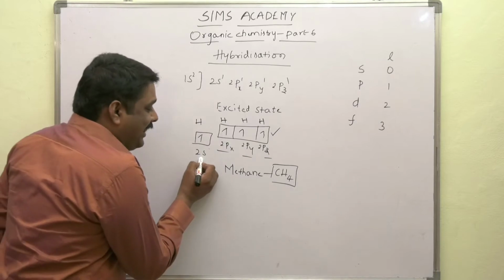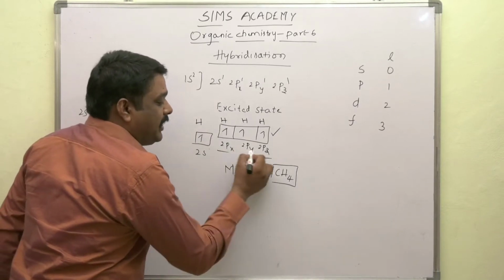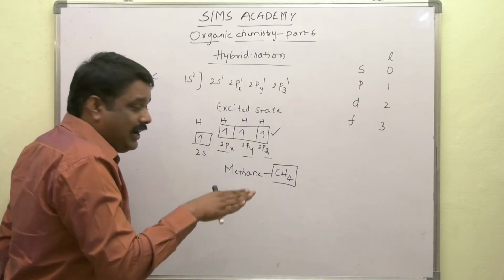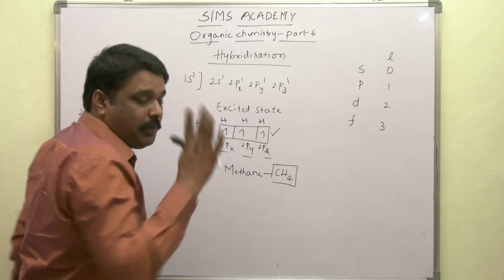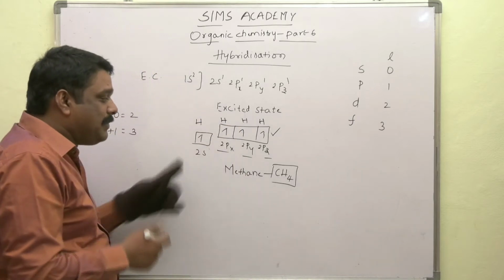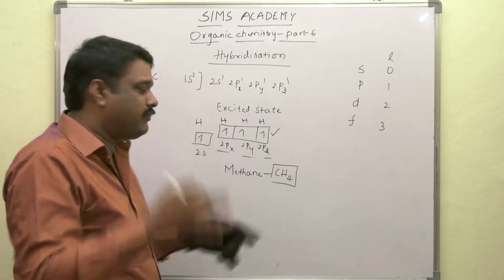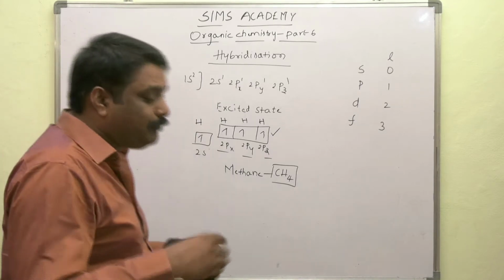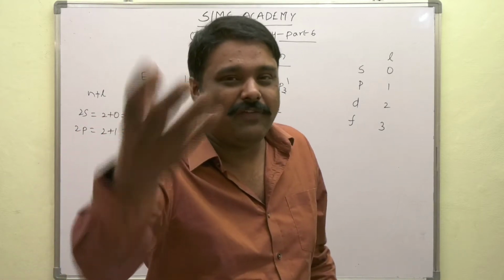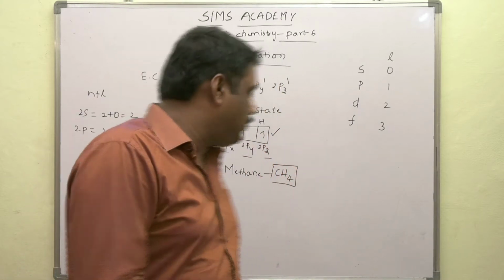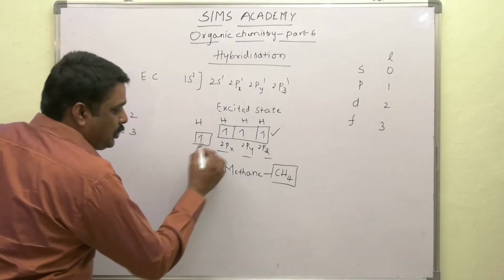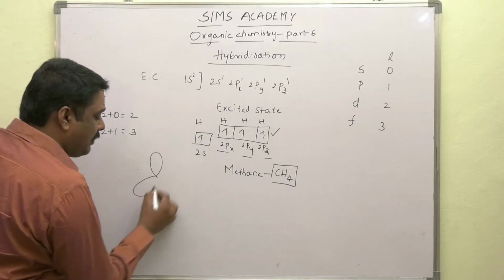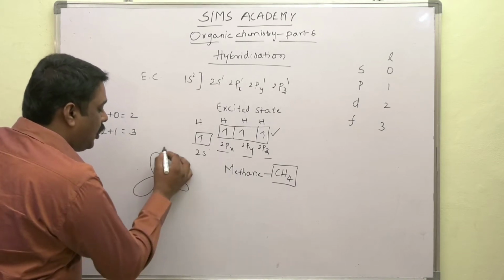Intermixing of 1 s and 3 p orbitals takes place. Observe carefully, 2s orbital has got lower energy compared to 2px, 2py and 2pz orbitals. But after intermixing of these 4 orbitals, 1 2s and 3 2p orbitals, we get new orbitals having equal energy. Those new orbitals having equal energy, we call them sp3 orbitals.